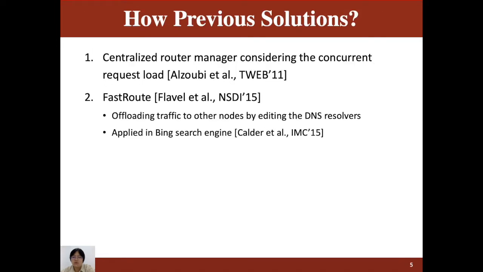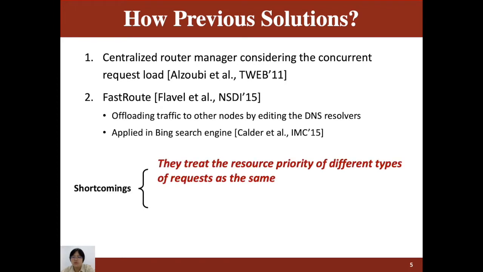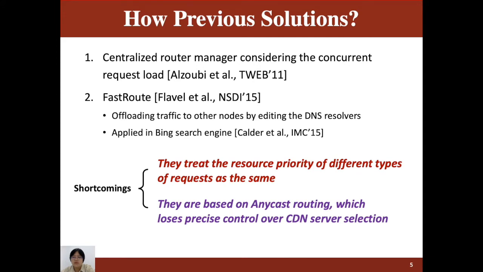Some previous work also considered the combined effect of multiple resources, but these proposals still had two shortcomings. First, they treated the resource priority of different types of requests as the same. However, as mentioned before, their priorities are different. Second, they are both based on Anycast routing. Anycast routing loses precise control over the CDN allocation, which results in poor performance.